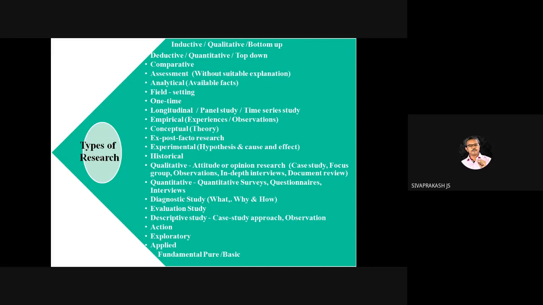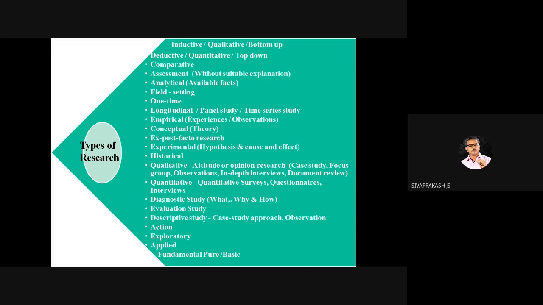All of the people knew that very well, that is the basic thing they know. But what is the theory behind that? Those aspects were not clear before Isaac Newton discovered gravity. So that is the example for conceptual research.